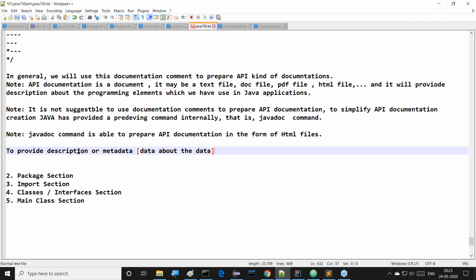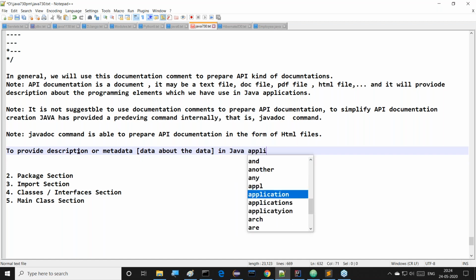See, that HTML document is not providing any program comments. In the program, we are able to get comments. But inside this documentation, we are able to get information about the variables, methods, classes, and individual elements. But comments information will not be listed inside the document. About the elements which we have used in our program, their description we are able to get. That's the point.